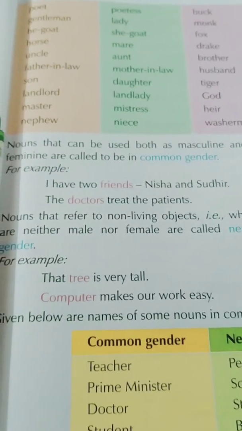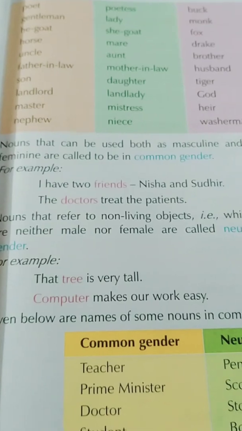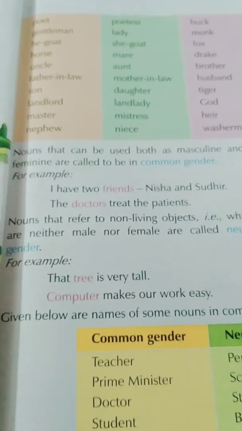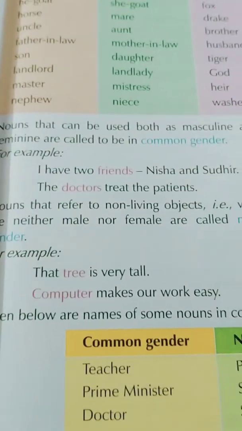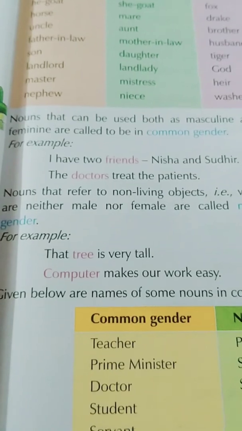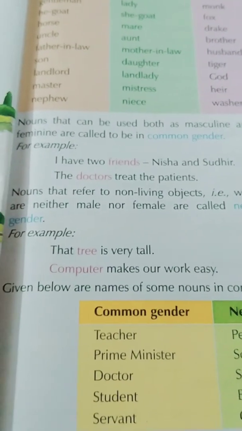Now nouns that refer to non-living objects which are neither male nor female are called neuter gender. When you talk about non-living objects, those come in neuter gender. Like, that tree is very tall. Computer makes our work very easy.